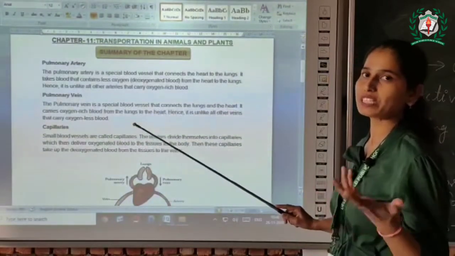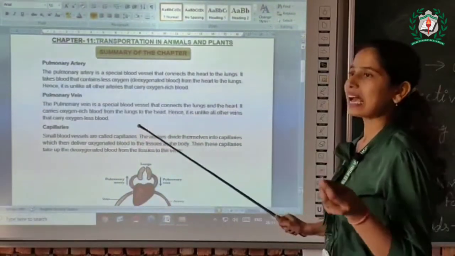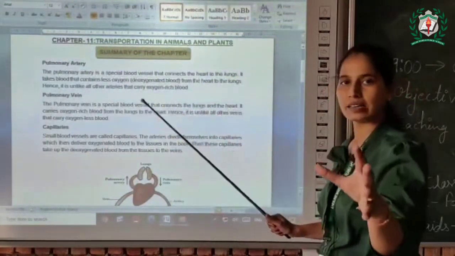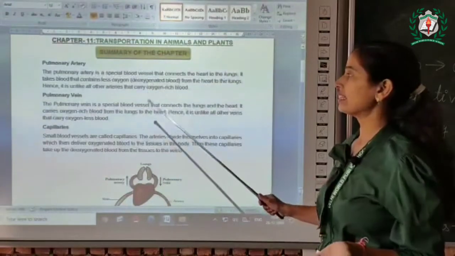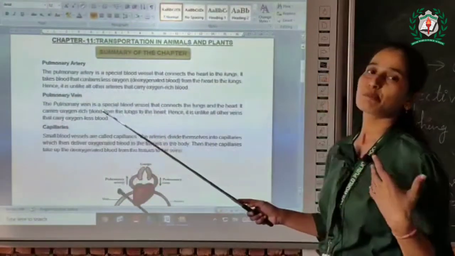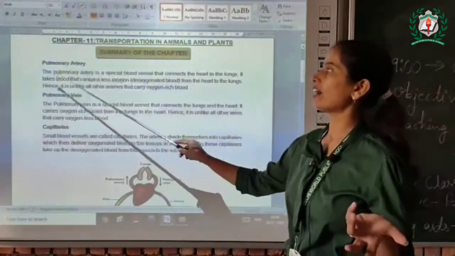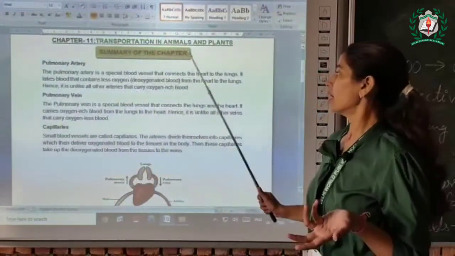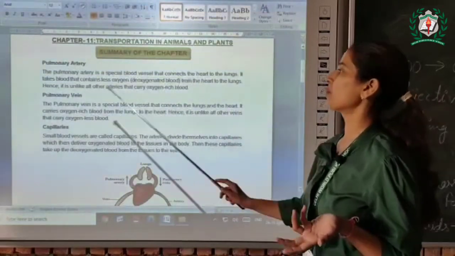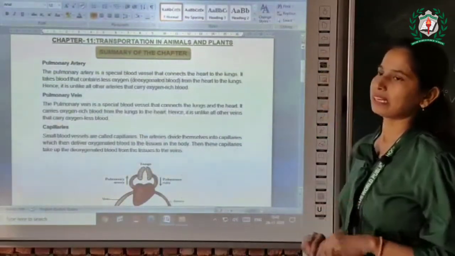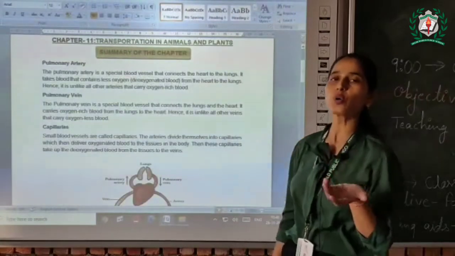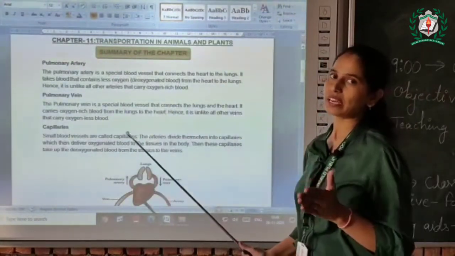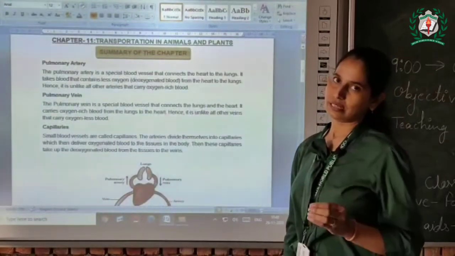This is why this vein is a special blood vessel, and this artery is also a special blood vessel. Hence it is unlike all other veins that carry oxygen-less blood.